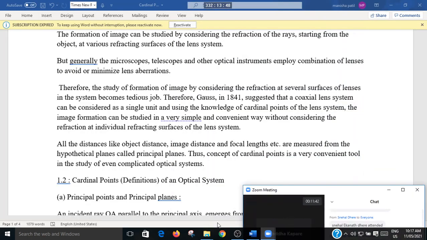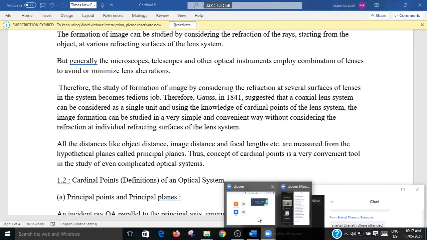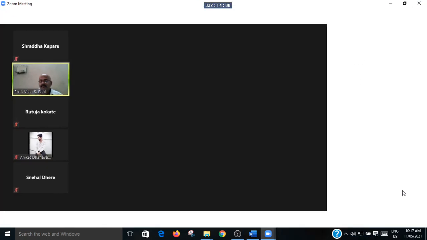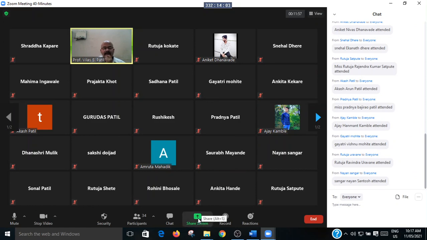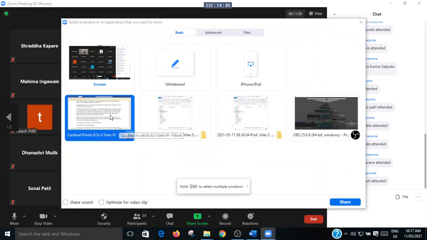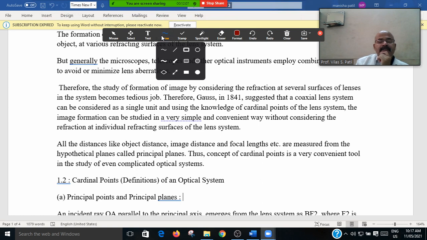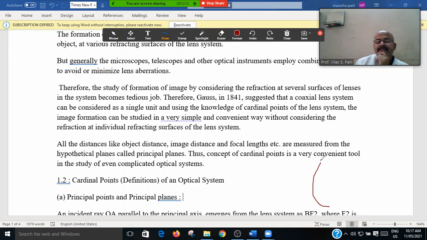Sorry, I am going to share again. I use the annotate tool here, and consider this is the convex lens. Okay, this is the principal axis.